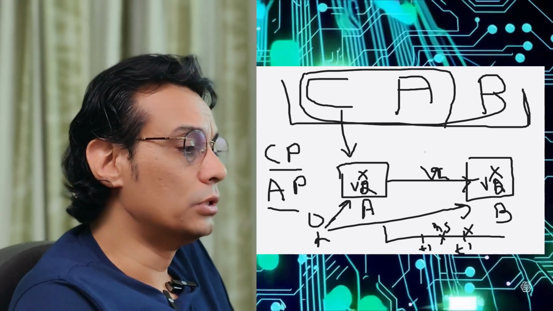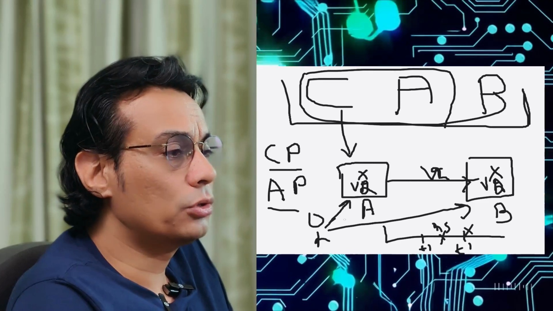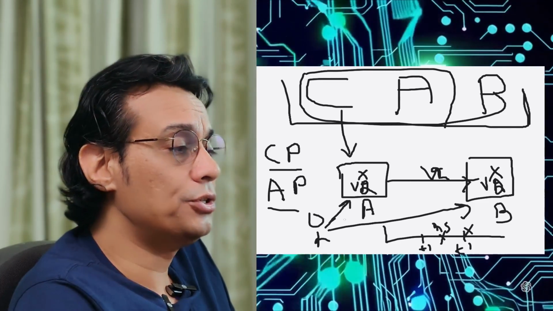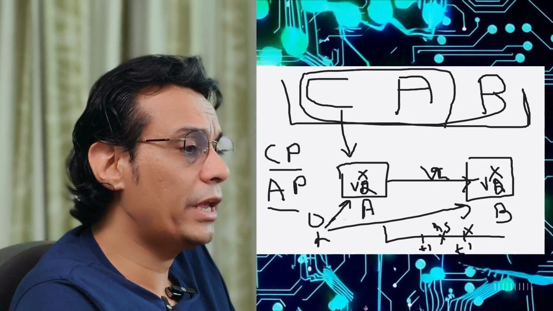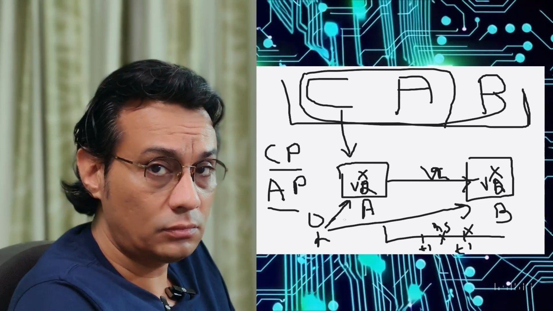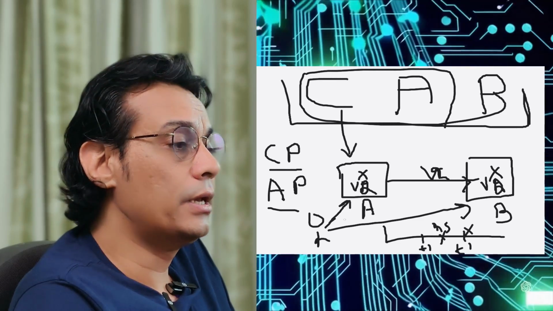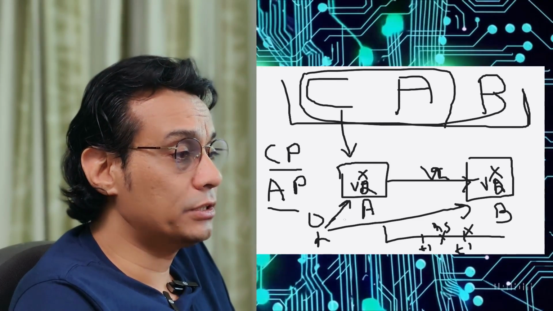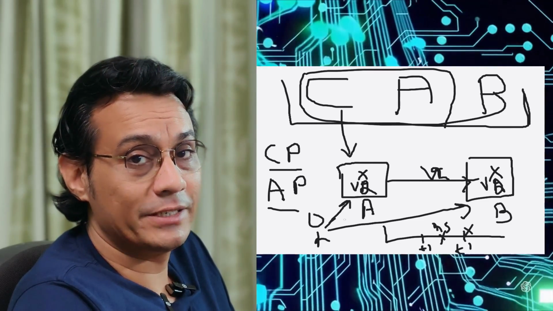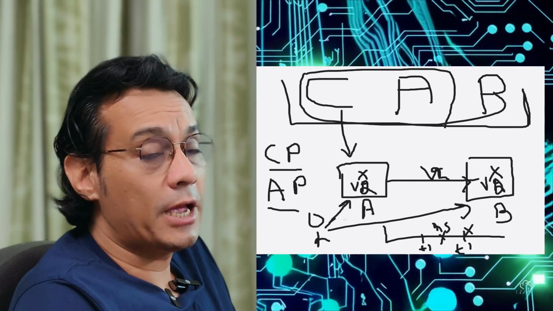So that means there is only, let's say, one instance. For one instance, this theorem does not make sense, because okay, it is CA, but the initial question I put was, can you create a distributed system? Why do we need a distributed system? We want to scale things, so that millions and millions of users can use our software. So if somebody asks you, can you give me a consistent and available system which is distributed and scalable, then you can say no, it is not possible because of the CAP theorem.